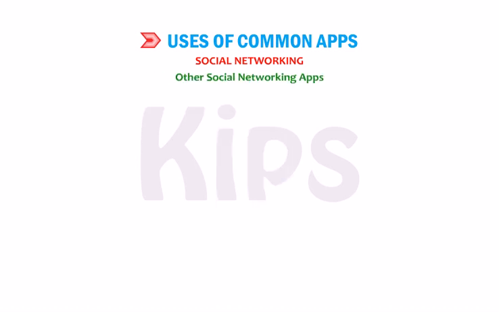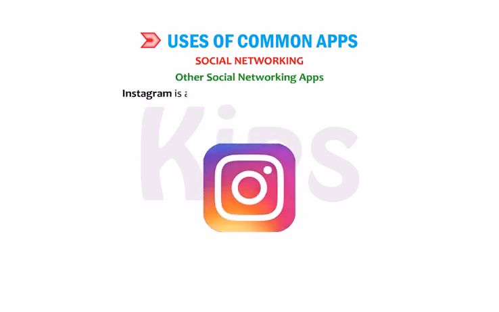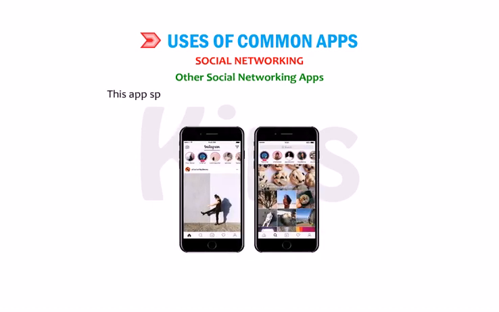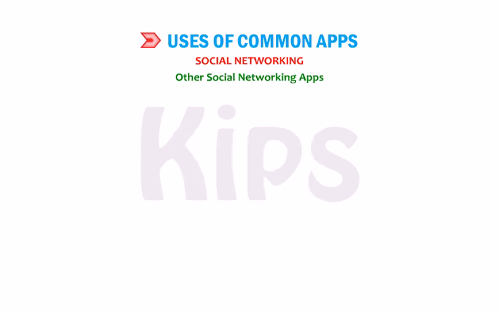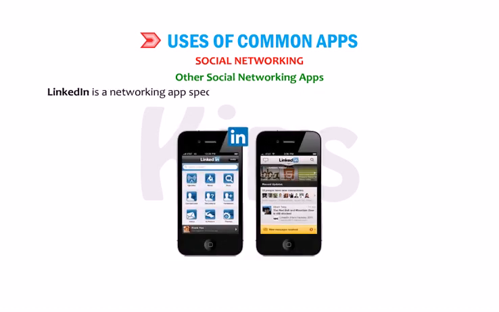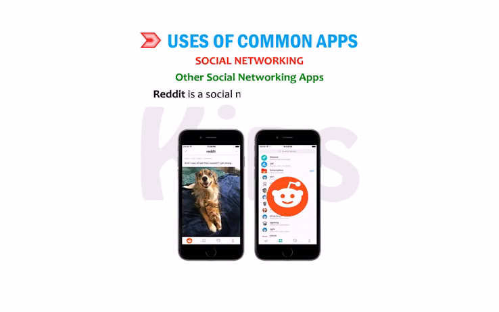Other social networking apps. Instagram is another app used for social networking. This app specializes in sharing of photographs by the users. LinkedIn is a networking app specializing in the sharing of business and professional information. Reddit is a social news aggregation app.